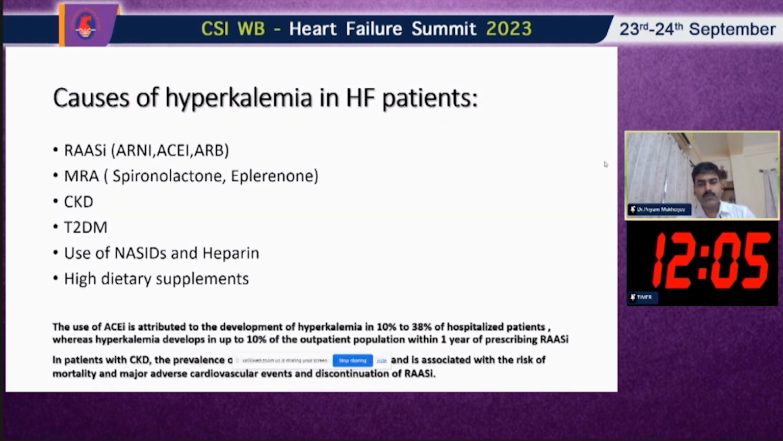Now, one fact is very interesting. The use of ACE inhibitors is attributed to the development of hyperkalemia in 10% to 38% of hospitalized patients, whereas hyperkalemia developed in up to 10% of the outpatient population within 1 year of prescribing RAS inhibitors. And in patients with CKD, the prevalence of hyperkalemia can be up to 20% and is associated with the risk of mortality, major adverse cardiovascular events, and discontinuation of the RAS inhibitors.